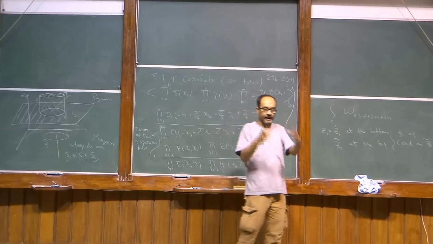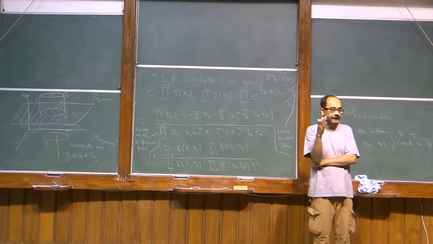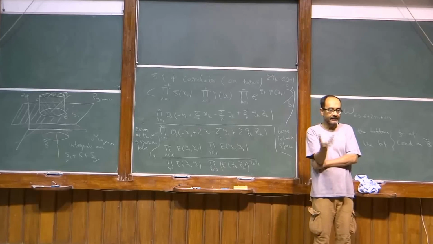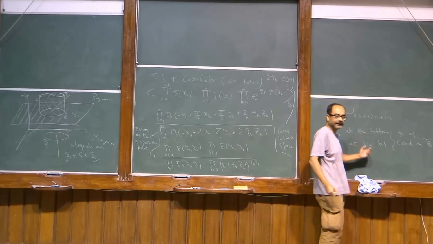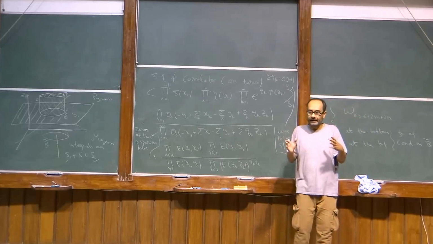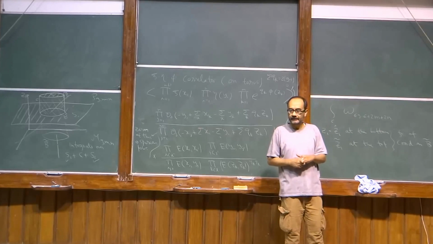Let's imagine that there is a surface, right? One of the tangent vectors of the surface is purely along the x1 direction. Omega may have many components: dx1 dx2, dx1 dx3, dx2 dx3, but the dx2 dx3 part will not contribute to the integral if one of the tangent vectors is directed along x1. Similarly here, because one of the tangent vectors is directed along z1, we have to pick the dz1 component of omega. Is this clear?